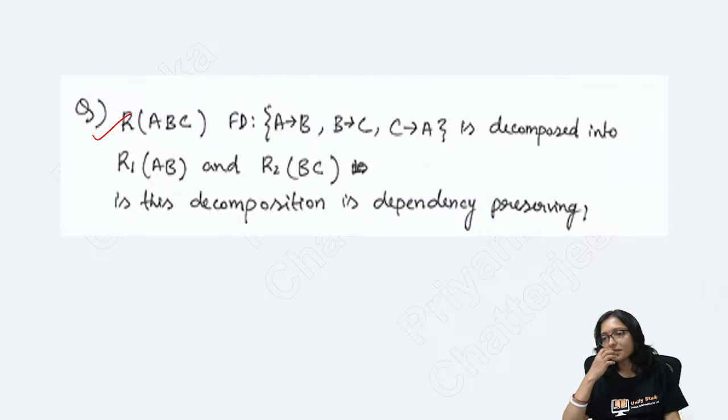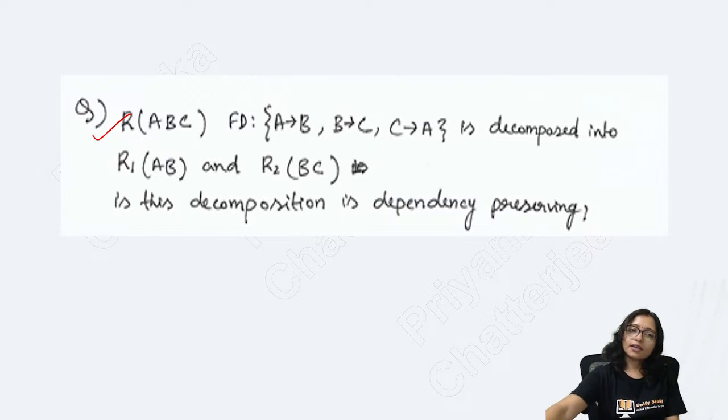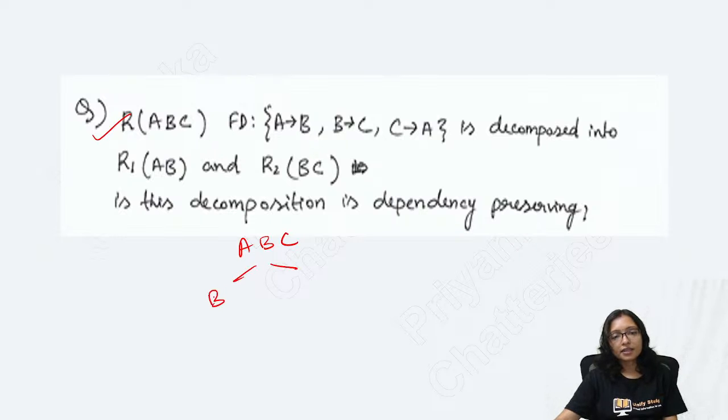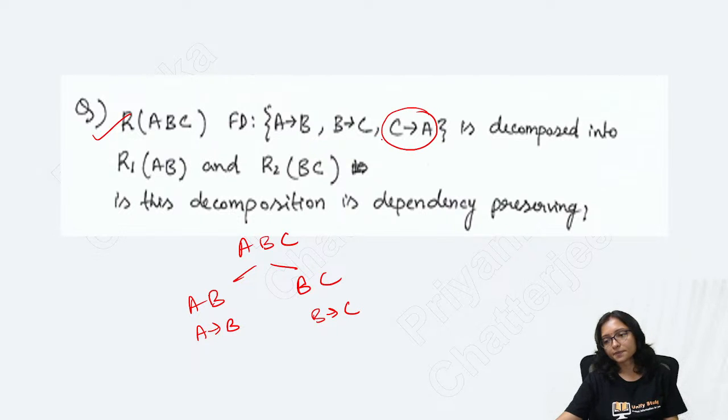Is this dependency preserving? Yes. First of all, you will think that if I am dividing ABC, then here is AB and here is BC, so here is A implies B and here is B implies C. But what about C implies A? Normally you will say that no, it is not dependency preserving.